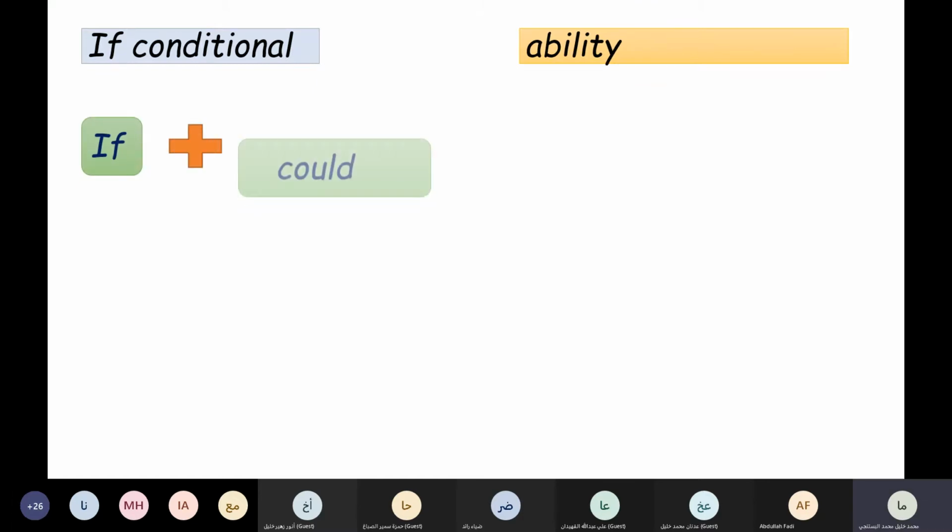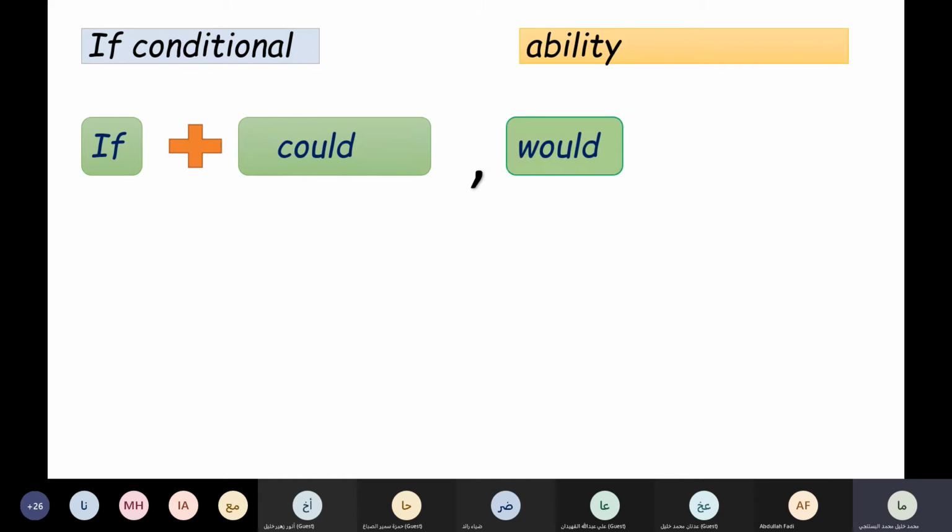Look here at the rule. We use the if conditional sentences to express what? Ability. If plus the simple past, comma. The second part, or the main clause, will be what? Would plus the infinitive. If you could come early, we would go to the park.